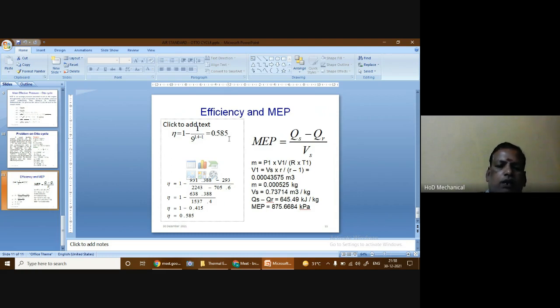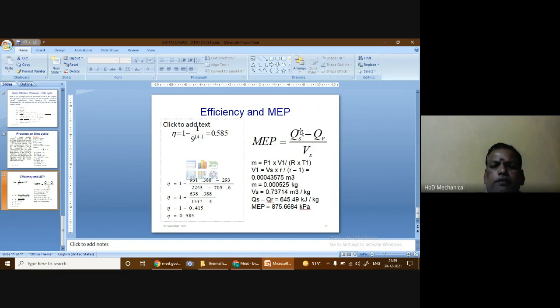0.585. Okay. Now we can cross check whether the obtained value is correct or not. We already found all the temperatures, so those temperatures have been substituted here to determine the efficiency. So here also we found that the efficiency is equal to 0.585. So we have cross verified the efficiency. So what we have found in this formula is correct. Okay, and this efficiency also shows that the temperatures that we have found at the different state points are correct.